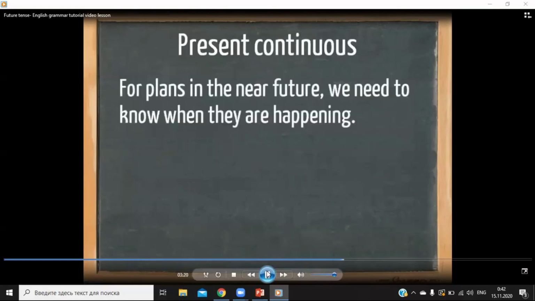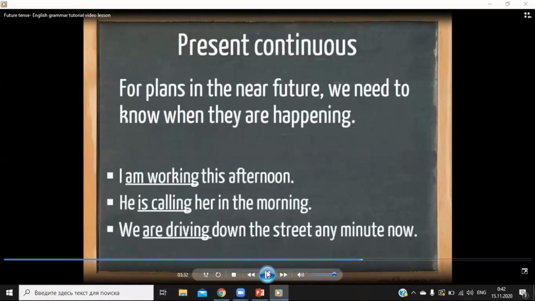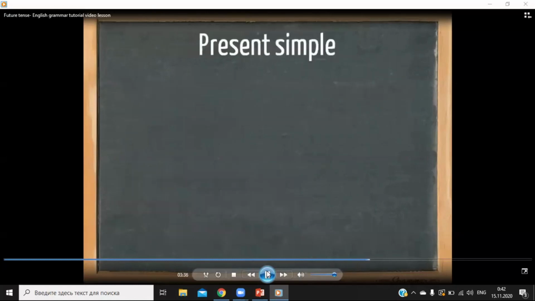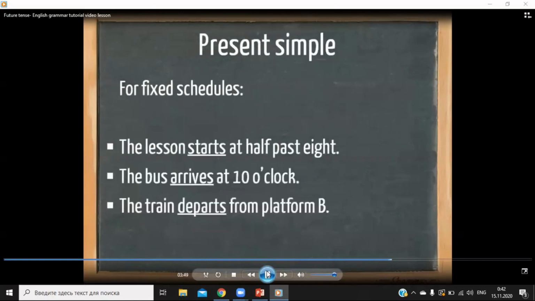We use the present continuous for plans in the very near future, and again we need to know when they are happening. I'm working this afternoon. He's calling her in the morning, and we are driving down the street any minute now. Sometimes we also use a present simple for the future, especially for fixed schedules. The lesson starts at 8:30. The bus arrives at 10 o'clock. The train departs from platform B.